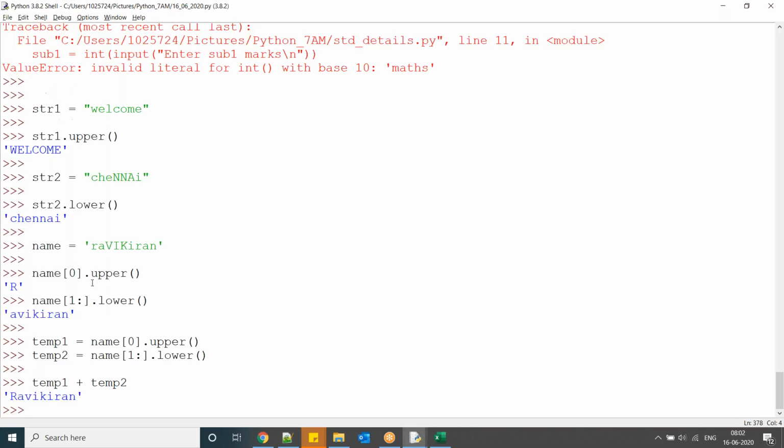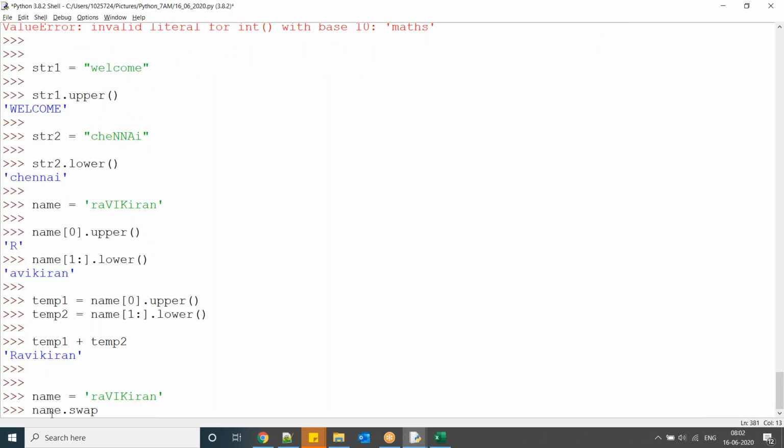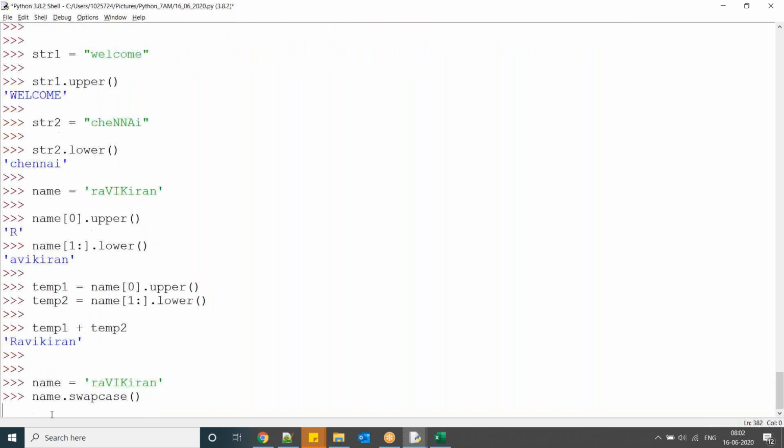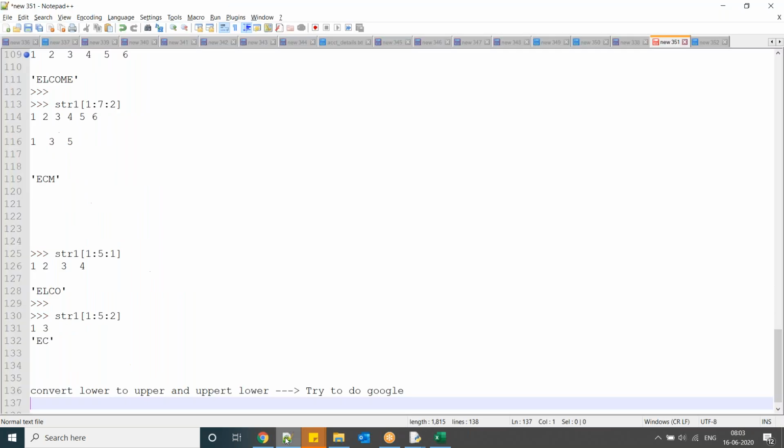Okay, so for suppose here, he's saying this one, right? Name. So his requirement is a swap case. So swap case is a predefined function which converts lower to upper and upper to lower. I know this one, but if you have any doubts like this, start to learn like that. Okay. Now today, what is the assignment?